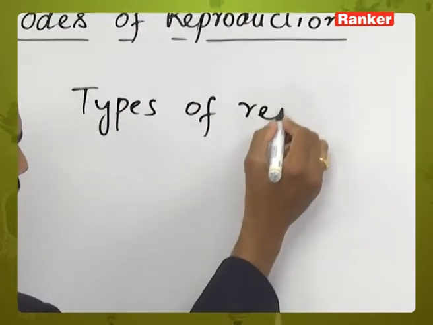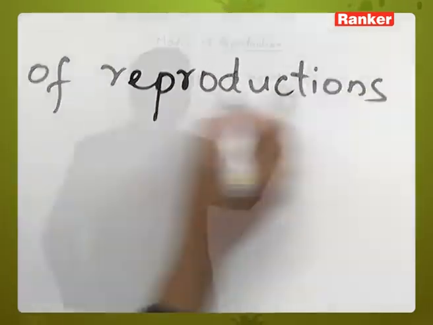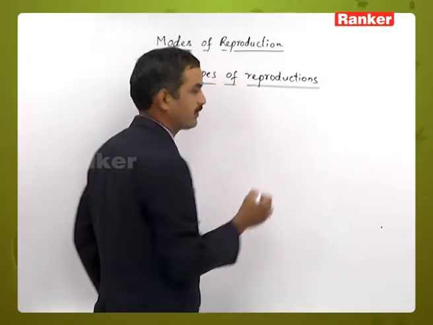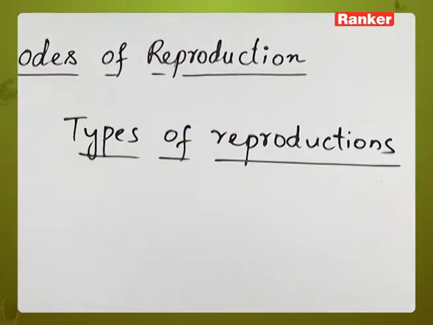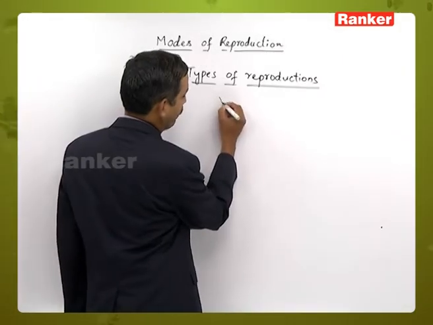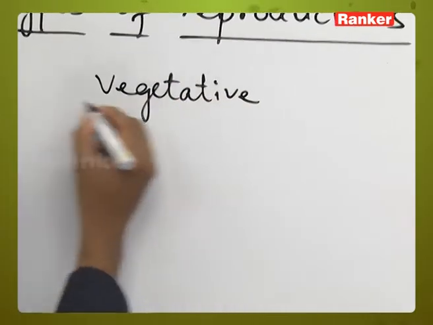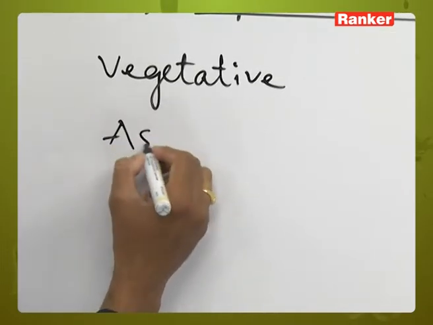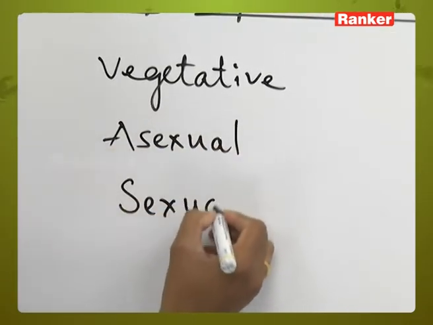Types of reproduction. In living organisms, basically there are 3 types of reproduction. Those are vegetative reproduction, asexual reproduction, and sexual reproduction.